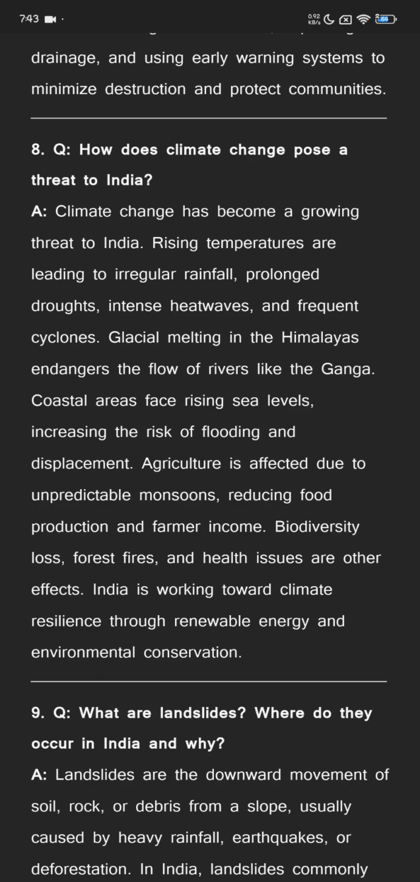Coastal areas face rising sea levels, increasing the risk of flooding and displacement. Agriculture is affected due to unpredictable monsoons, reducing food production and farmer income. Biodiversity loss, forest fires, and health issues are other effects. India is working toward climate resilience through renewable energy and environmental conservation.